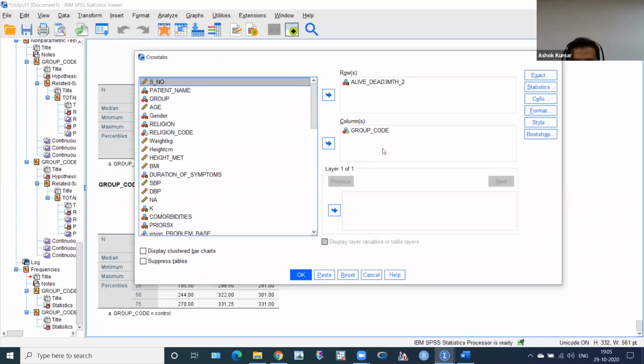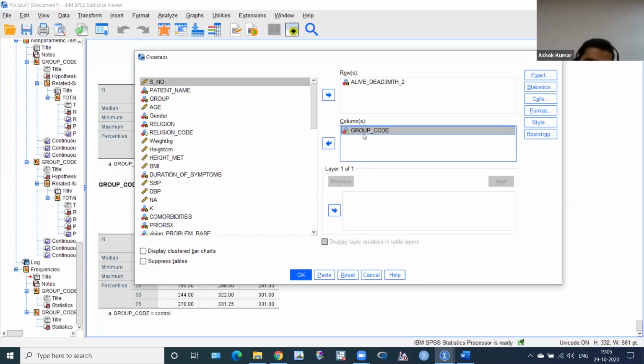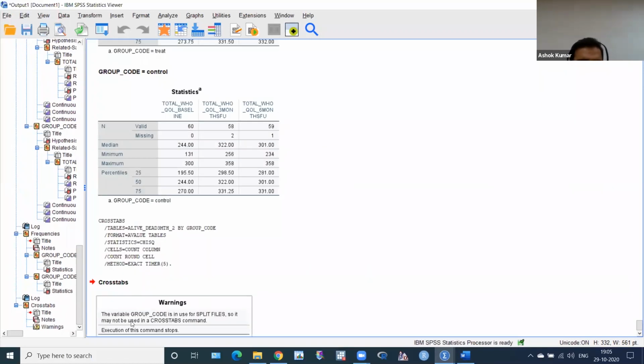You can see the dialog box. We have already split the file according to group code, so there is no need for this. If we perform this according to the group code, we have already split the file. So what happened? You can see here, there is no group code in the split file.